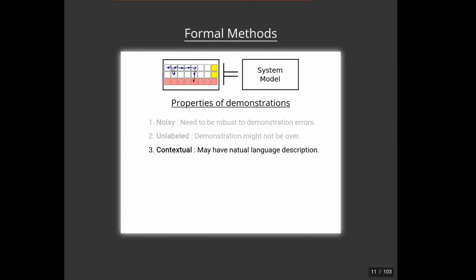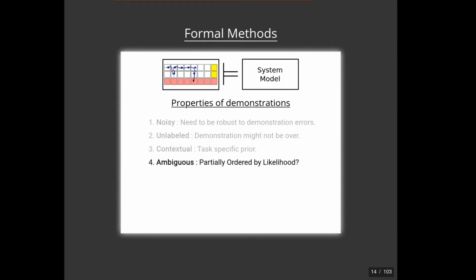For example, one might provide a natural language description of the task. Here, avoid red while reaching yellow. Or there may be a task-specific prior based off the domain. Finally, and perhaps most importantly, demonstrations are often ambiguous and do not uniquely define a specification.